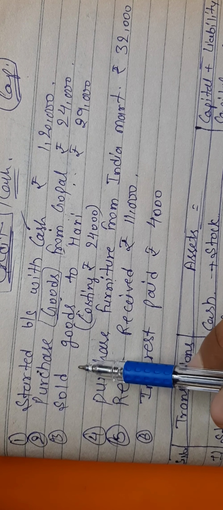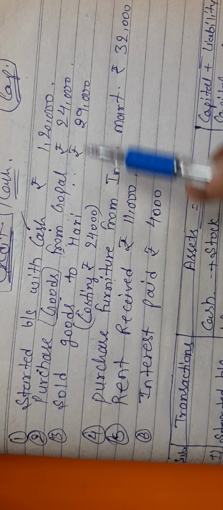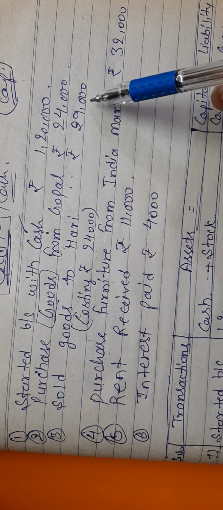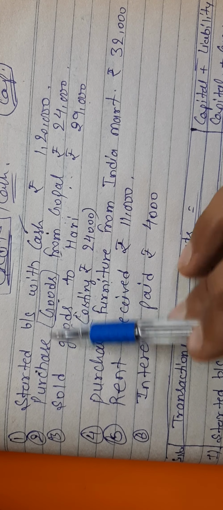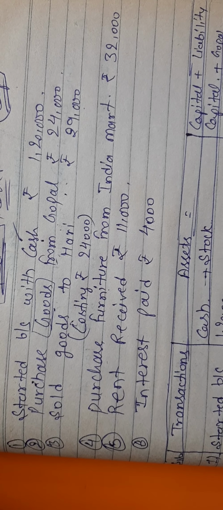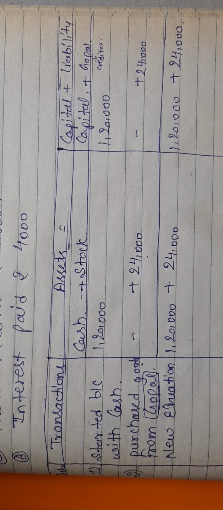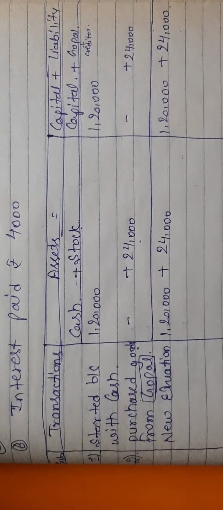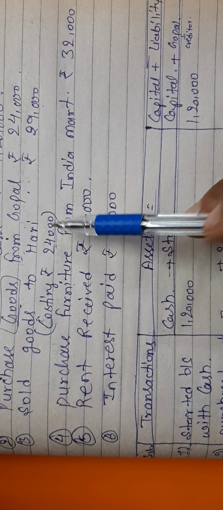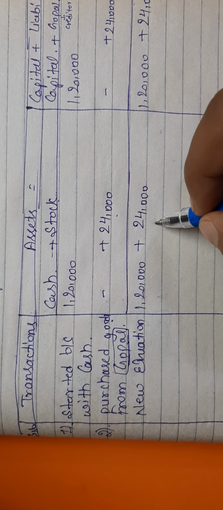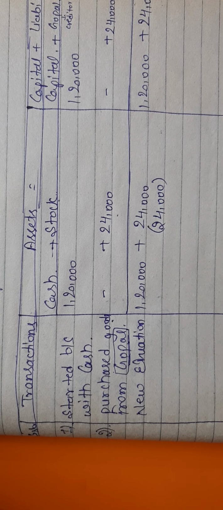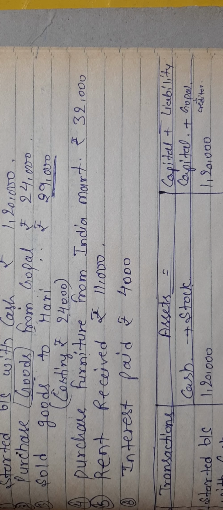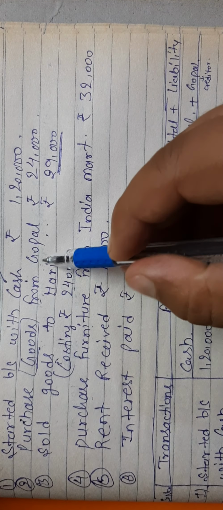Moving towards the third point, sold goods to Hari costing rupee 24,000 for rupee 29,000. कि वो गुड्स जिनकी कॉस्ट कितनी थी 24, उन्हें कितने में सेल कर दिया 29 में. And what we are selling, goods, so I told you that for goods we have to make a column of stock. गुड्स के लिए हमें स्टॉक का कॉलम बनाना है, and we have already made it, हमने इसे पहले ही बना रखा है. So this time we are selling, तो कितने का सामान सेल किया है, so we have sold the cost of, means goods of 24,000. So we have to deduct the 24,000 from stock. And at what amount we have sold it, किस अमाउंट पे सेल किया है, so we have sold it in 29,000. But here this point is also on credit because name is mentioned.